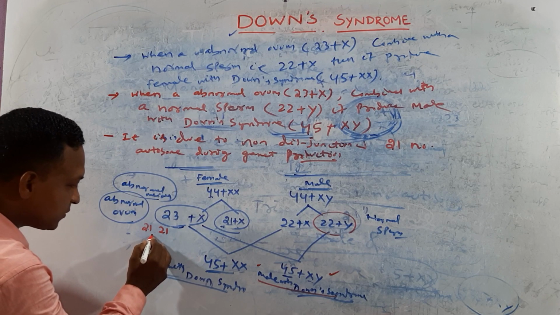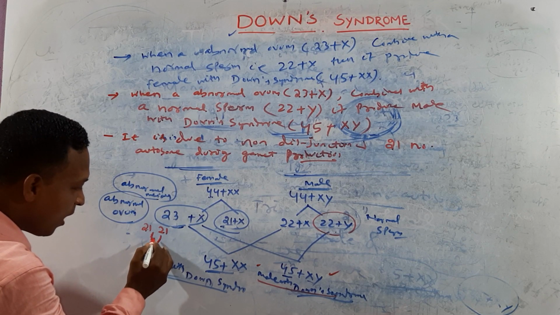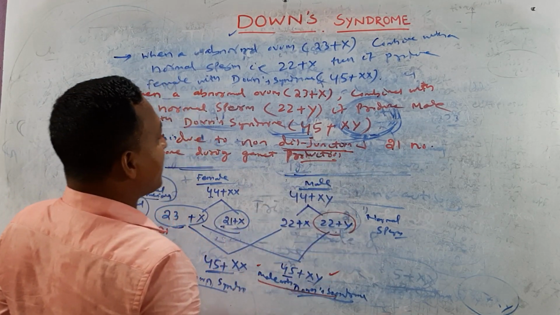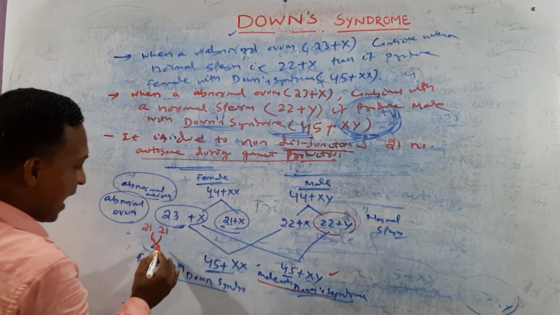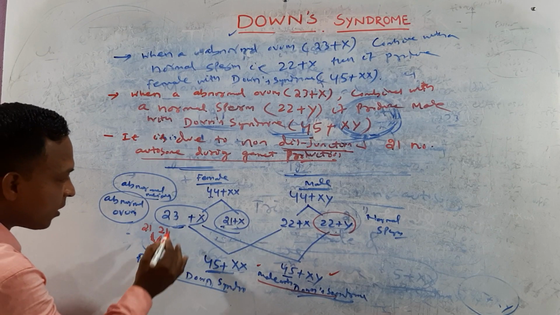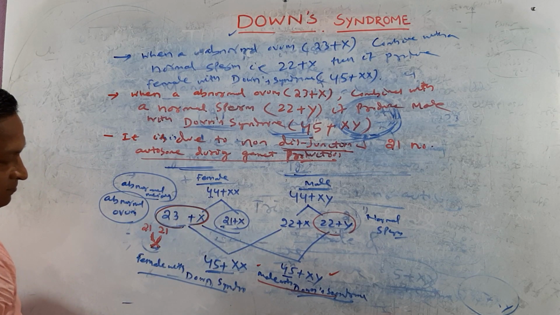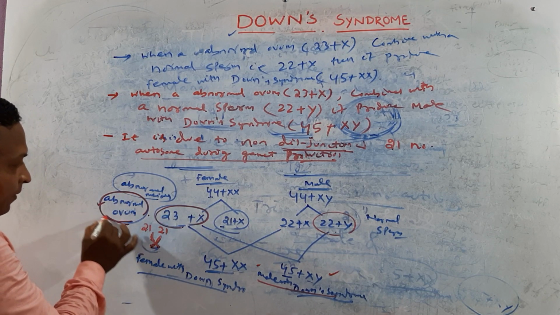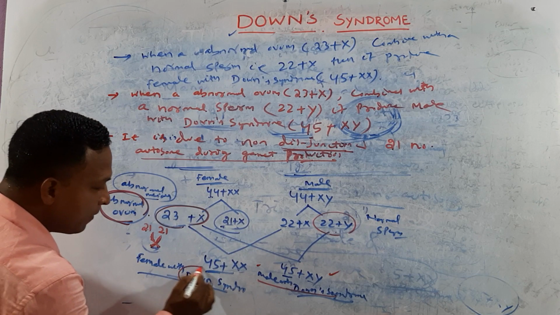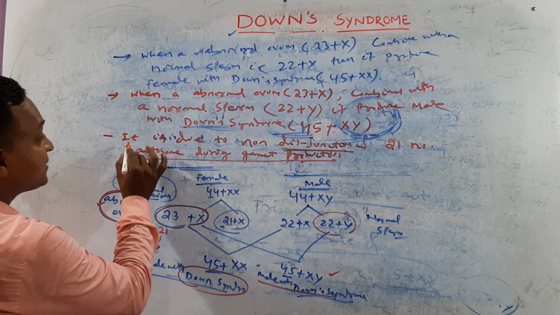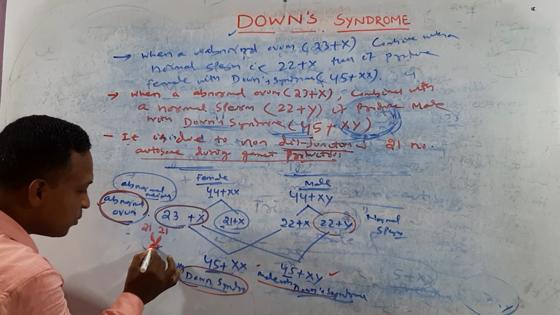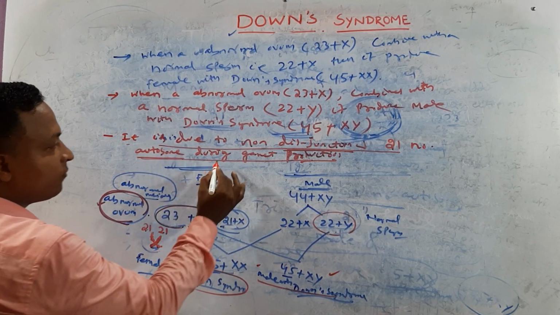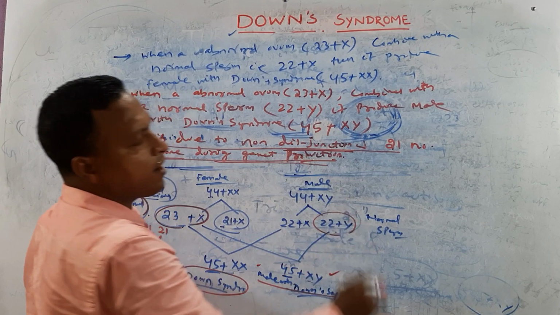Try to guess. This one and this one do not separate out at the time of, non-disjunction, or they do not separate out during which one? Gamete production. And if they do not separate out, they enter one gamete and produce an abnormal ovum in case of female. And this abnormal ovum helps in production of which syndrome? Down syndrome. So the main problem is that it is due to non-disjunction of 21 number autosome during which production? Gamete production. So, important point.